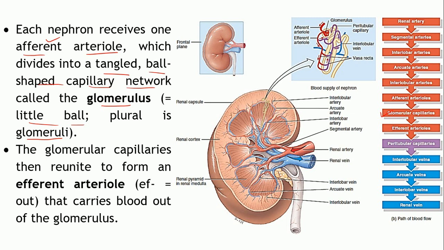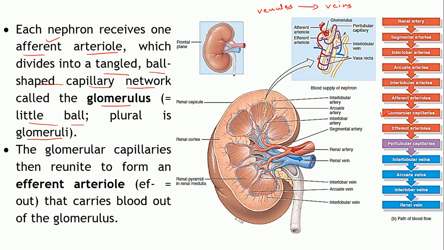After the capillaries, capillaries will reunite to form the, yes, the venules, right? And venules will then unite to form the veins. But is it so here?